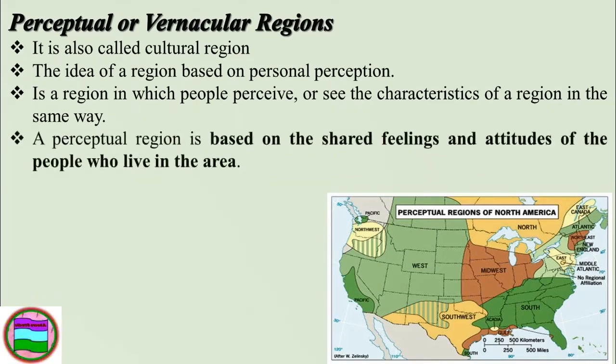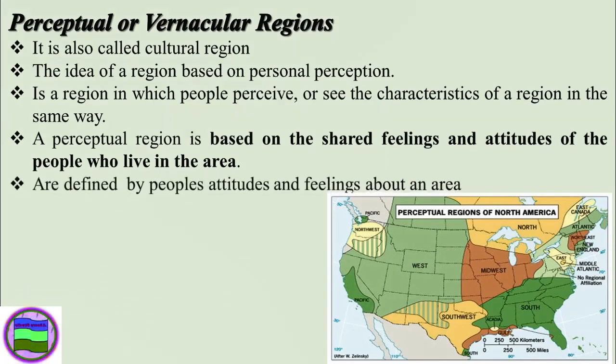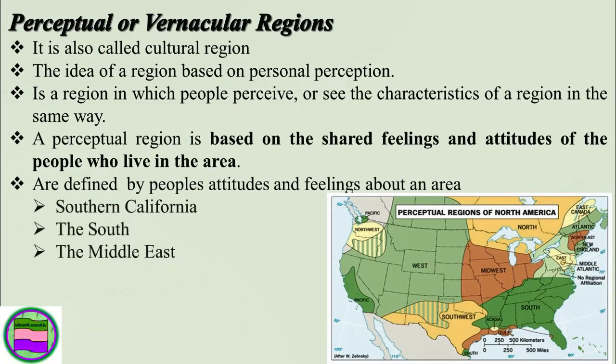So it is a region in which people perceive or see the characters of the region in the same way. For example, a perceptual region is based on the shared feeling and attitude of the people who live in the area. So they are defined by people's attitudes and feelings about an area. For example, Southern California, the South, the Middle East, then the North, the West, the Southeast. So this is a vernacular or perceptual region. It is defined based on personal perception. So this is more about today's session.